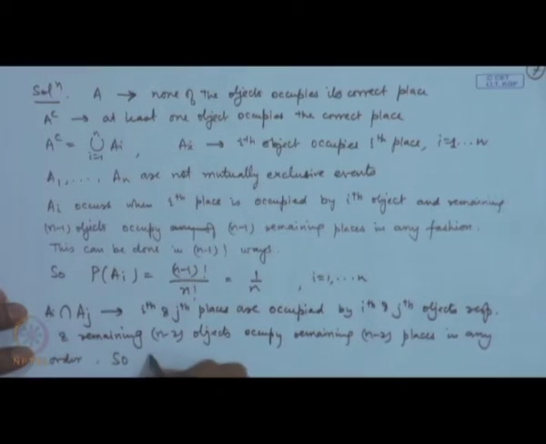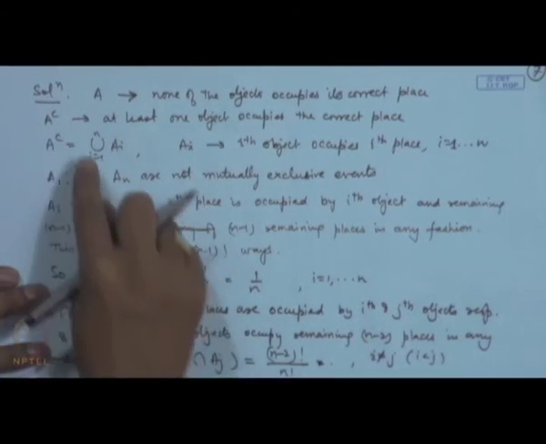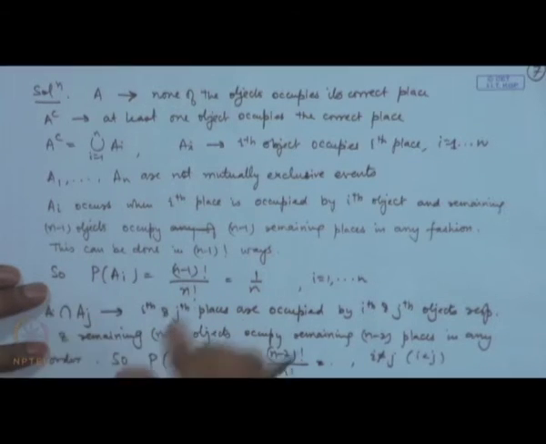So, the probability of Ai intersection Aj will become n minus 2 factorial divided by n factorial. So, we may just write it like this itself. Now, here i is not equal to j. Of course, we should take i less than j, because when we are writing down the formula for the union, I need to take only one order.